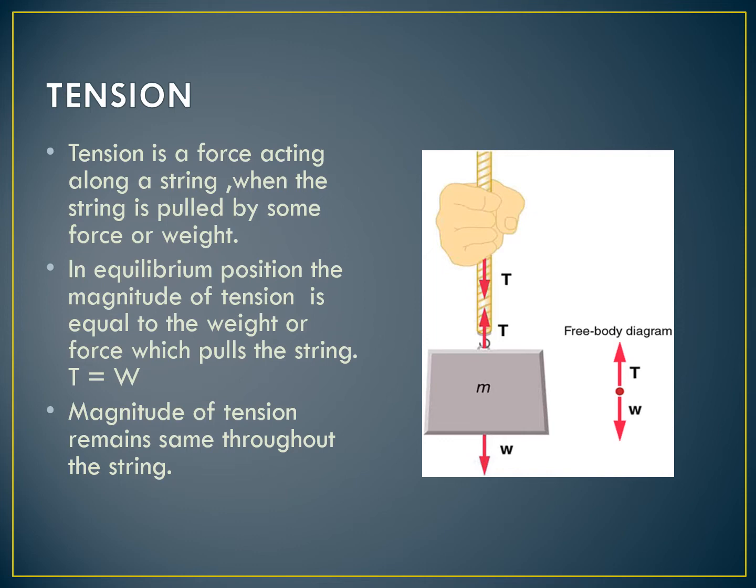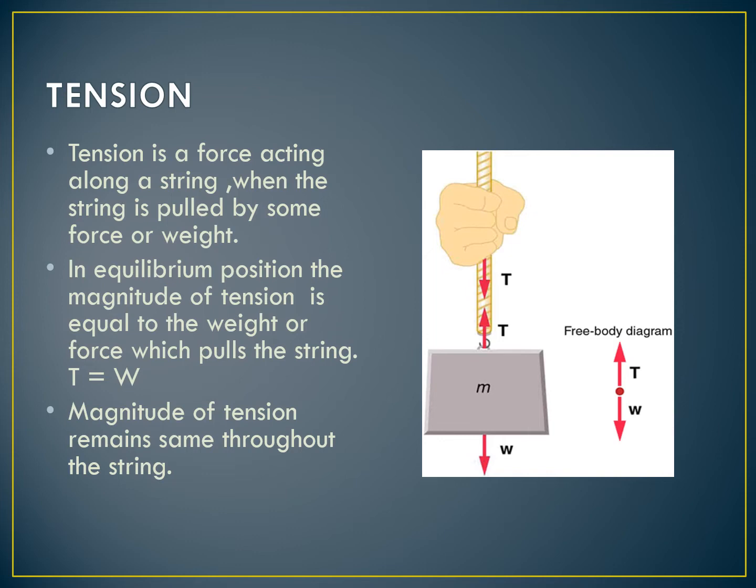So, here in a picture, you can see a person holding a string with which a weight is attached. By the pulling force of the weight, tension is produced in the string, which is shown at 2 points. One at the point where the man is holding the string, and the other where the weight is attached to the string.